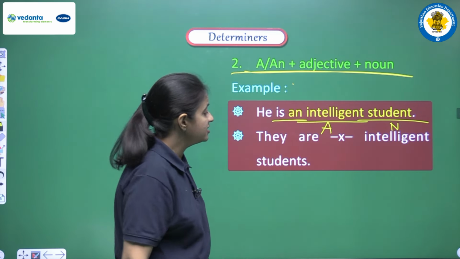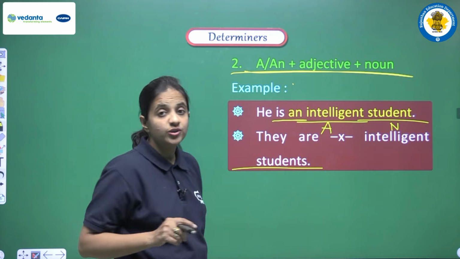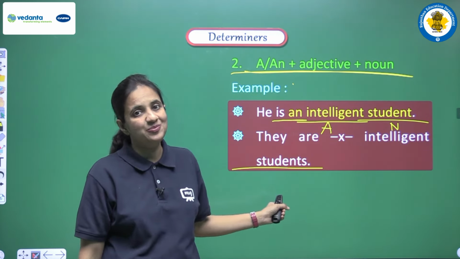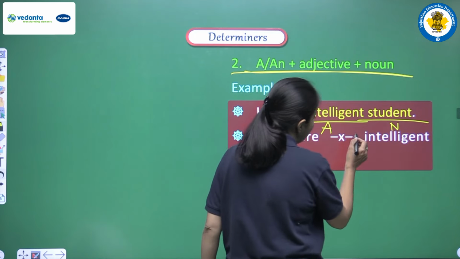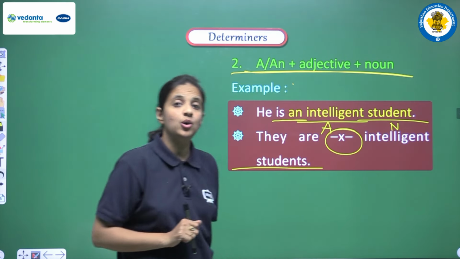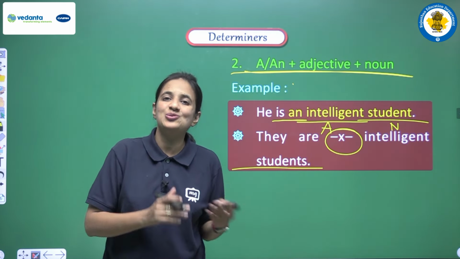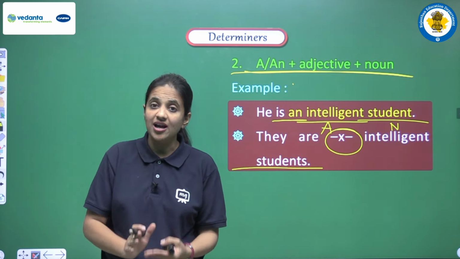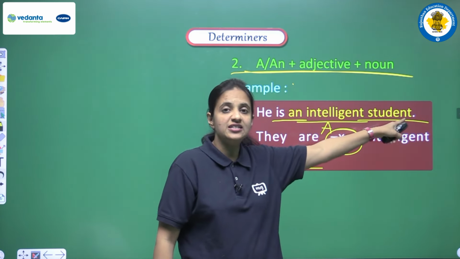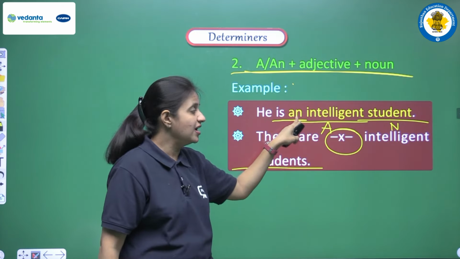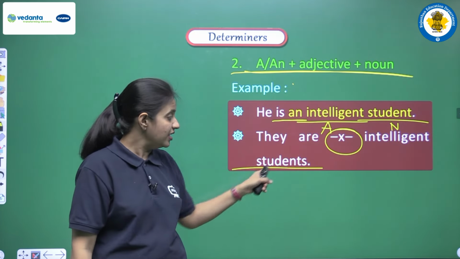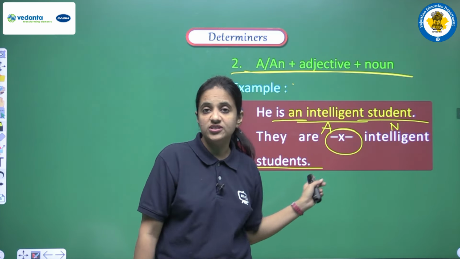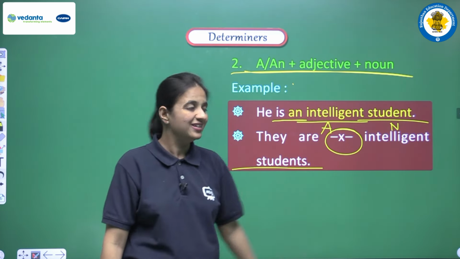Now focus on this thing. Here we have students. Students means we have a plural noun. So when we have a plural noun, obviously we can't use any article here. Why? Because we have discussed this so many times that a and an are used before singular nouns only. So when we have student, that is a singular noun, at that time we use an, and if we have a plural noun, if we have students, then at that time we can't use a or an here. Okay.